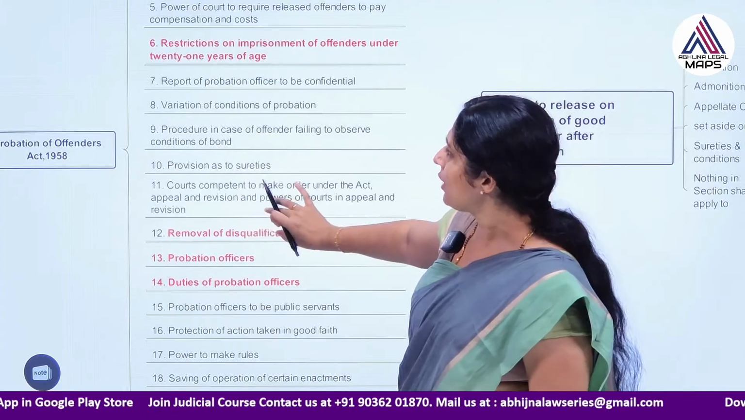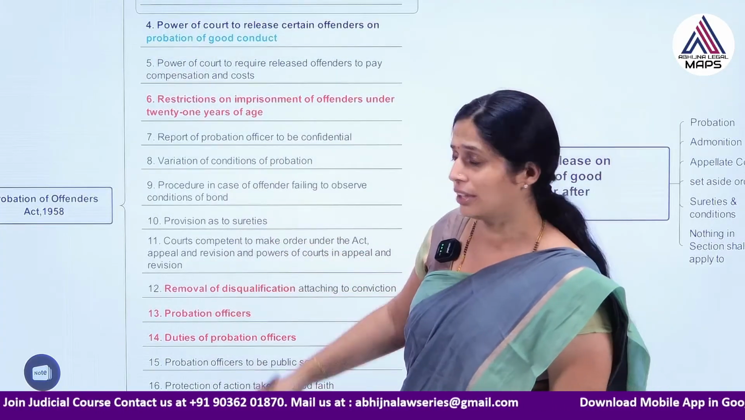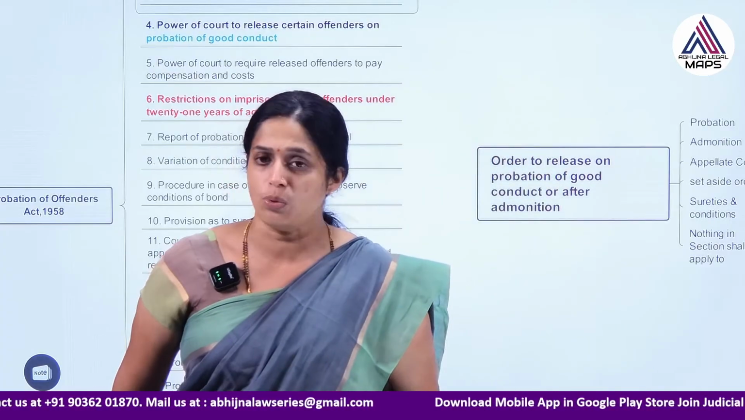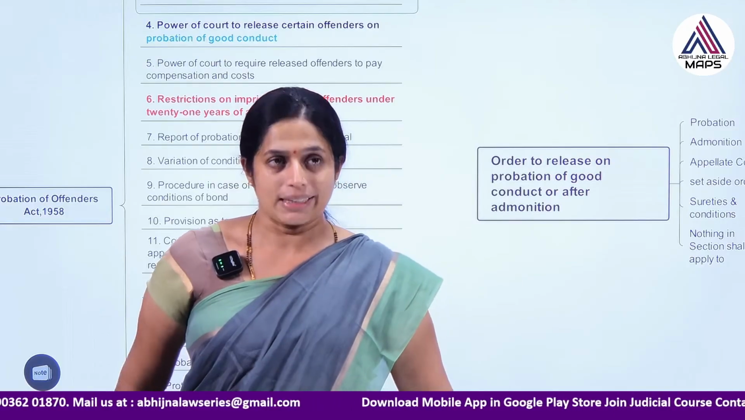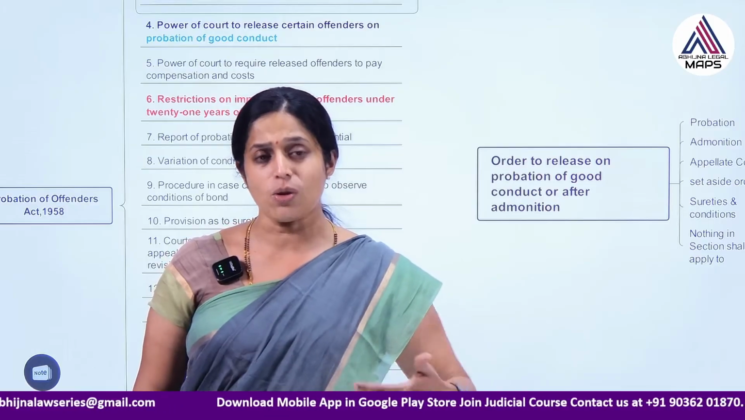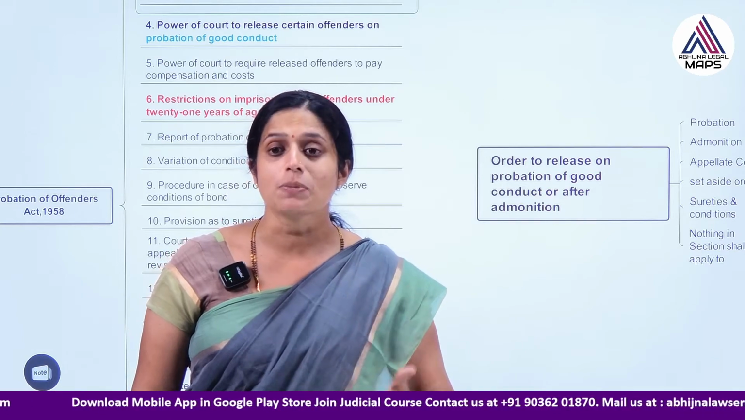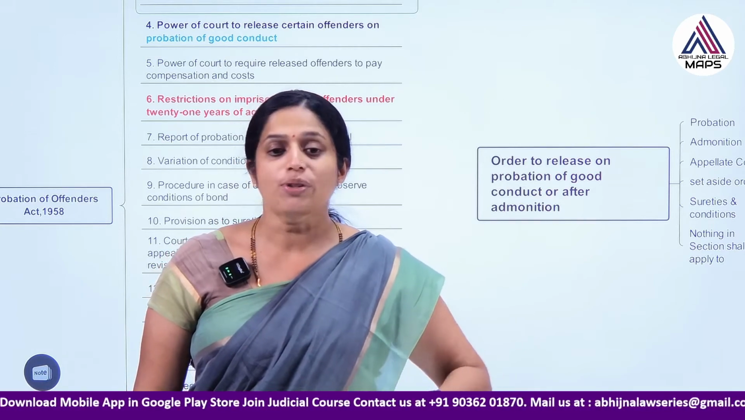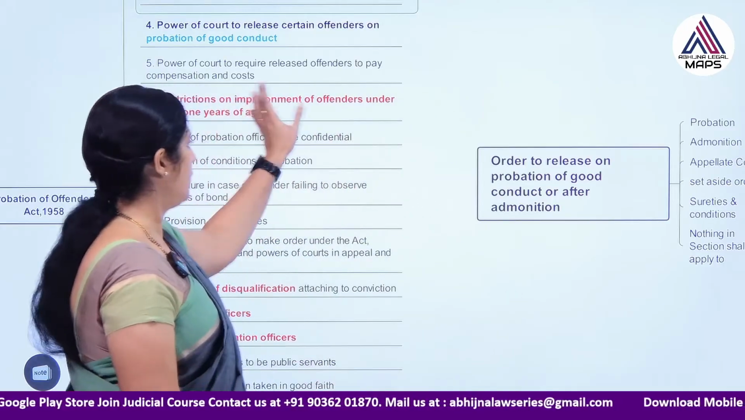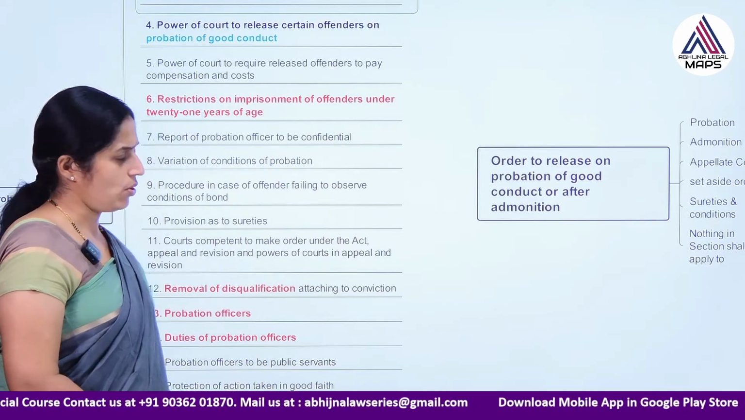These are some of the important sections, that is section 3, section 4, section 6, section 12, 13 and 14 of the Probation of Offenders Act, which we normally expect in the preliminary examination of the judiciary examinations of various states. In some cases, some states also ask this act with reference to criminal judgment writing, where they will ask you to write an order of probation. So, you must know these provisions. Yes, this was a very brief introduction to the Probation of Offenders Act.